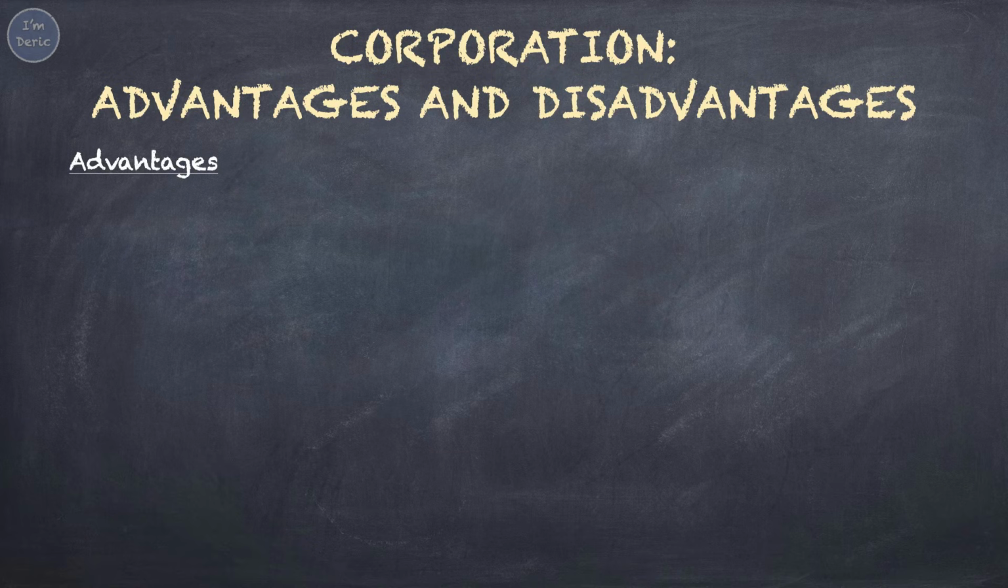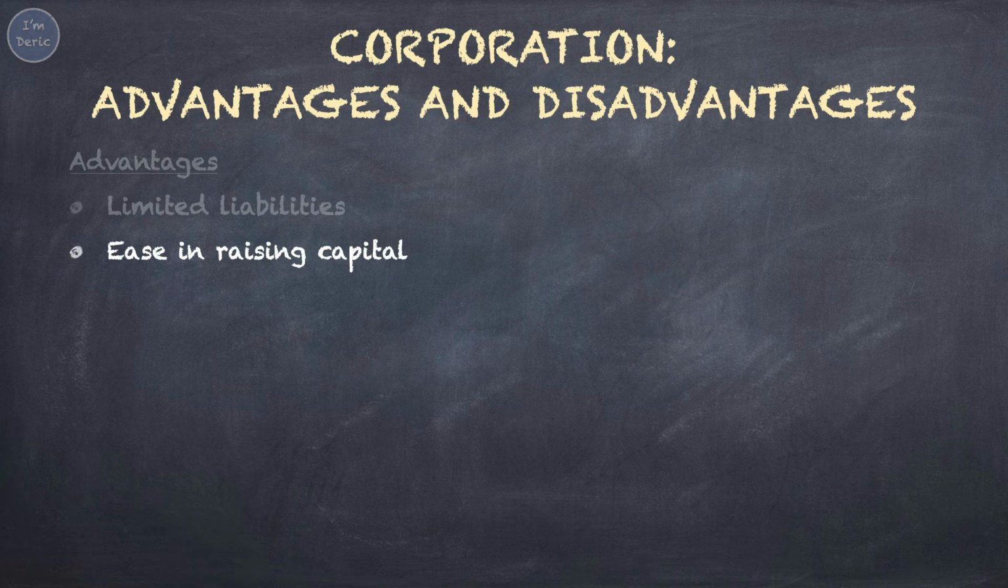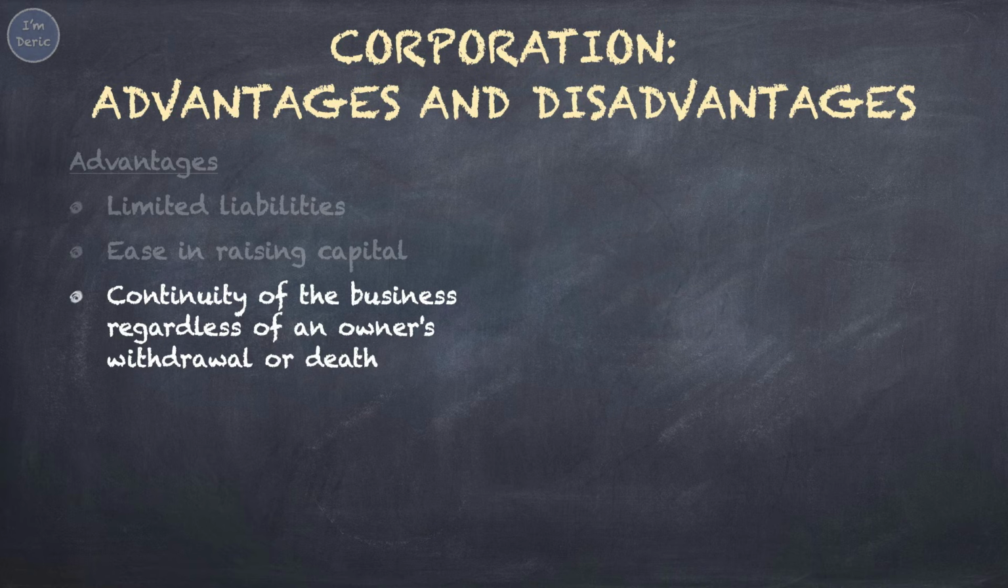About the advantages. Compared to sole proprietorship and partnership, owners of corporation have limited liabilities. Shareholders don't have to pay for the debts of the company by using their own money. It's easy to raise capital under corporation, because corporations can raise capital from the public. Continuity of the business, regardless of an owner's withdrawal or death. Even if the founder passed away, the business would still continue to run.